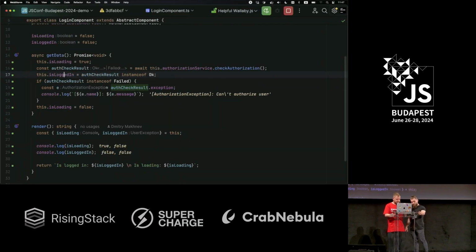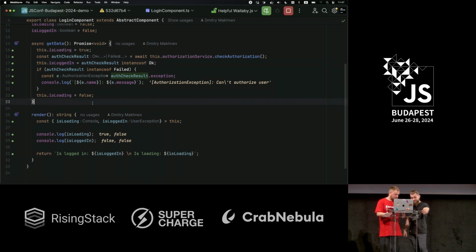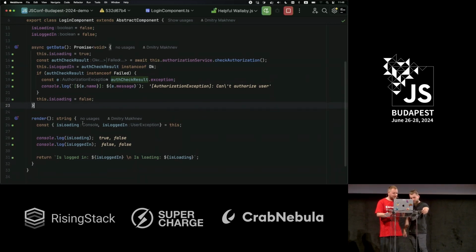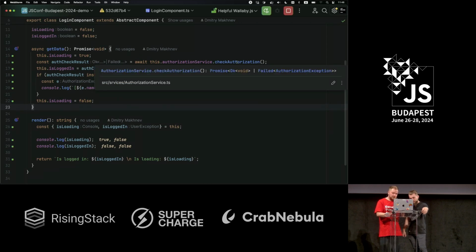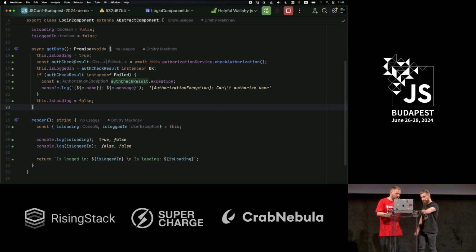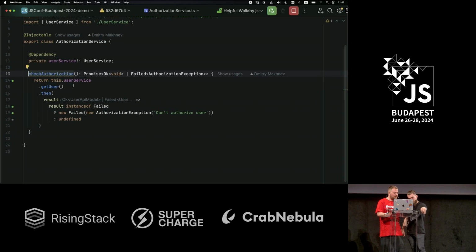OK. As usual, Dmitry, I'm frustrated. All right, so you can see that all is green, states are correct. Now when we call check authorization, the signature is wonderful. We have a result from this, and when we have this, we can use instanceof to understand which branch we are in. The same stuff, I don't remember why I'm using promising here, but you know.